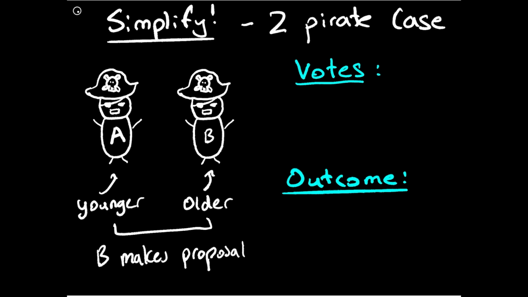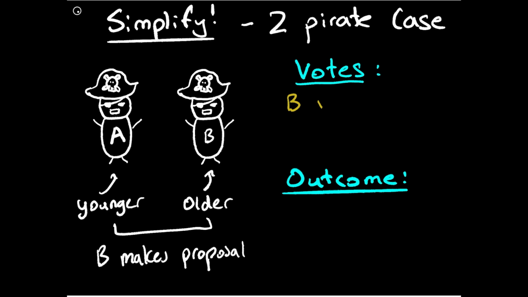So in the two-person case, we have one younger pirate and one older pirate. In this case, pirate B is the older one. And that means B makes the proposal. So what are some options for B? He can offer A to split 50-50, or he can take all the money for himself. So let's see what happens if he takes all the money for himself. If he takes all the money for himself, then he still gets the majority vote. He just votes for himself.